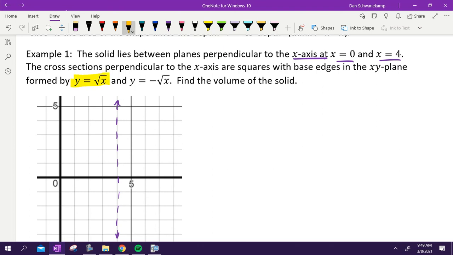Okay, so let's start off by graphing these two things. Y equals square root of x. We can graph that. Up 1 over 1, up 1 over 3, and so on. Boom. There's that guy. And then y equals negative square root of x. What's going to be different about negative square root of x? It's just upside down. So we're starting here, there, there.